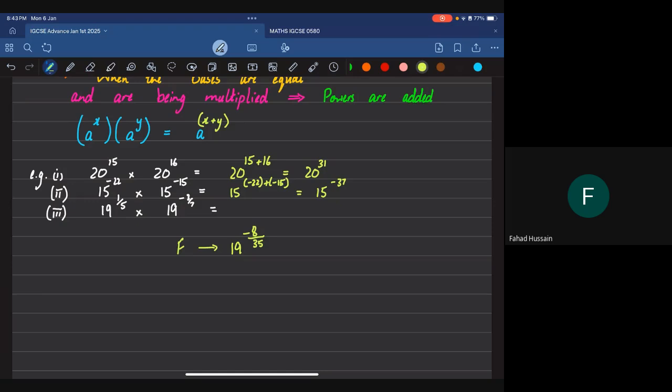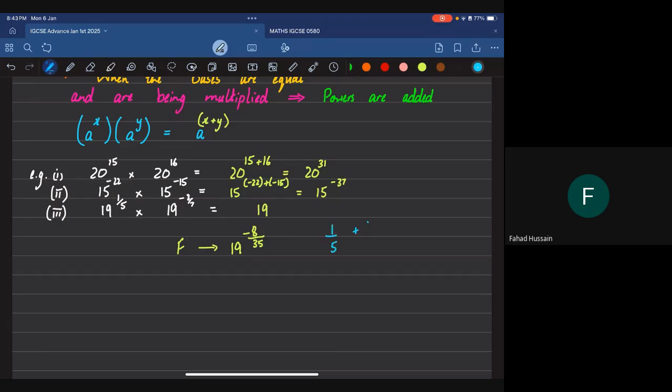So what's going to happen is, 19 is my base. I know for sure that it's going to remain this way. The base is going to remain the same. So for the time being, I can completely ignore my base, and simply add the powers up.